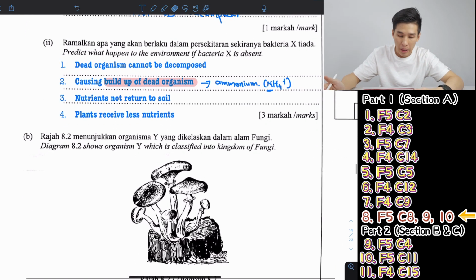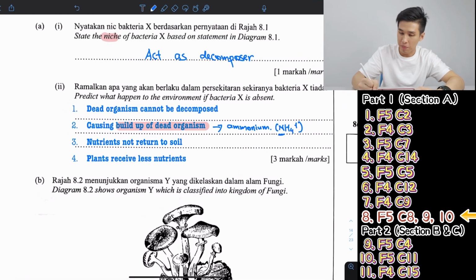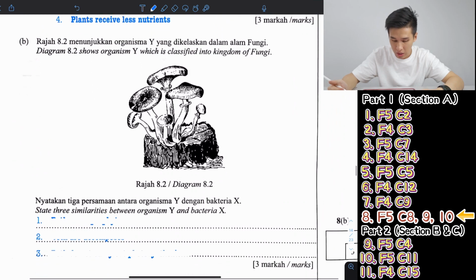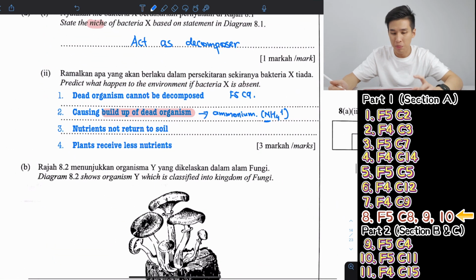Next. Okay, basically this is really Form 5 Chapter 9 as well. It's a bit of Chapter 8 only, actually. Mainly it's Chapter 9, there's a lot of Chapter 9 here actually. Chapter 8 is just the first question.